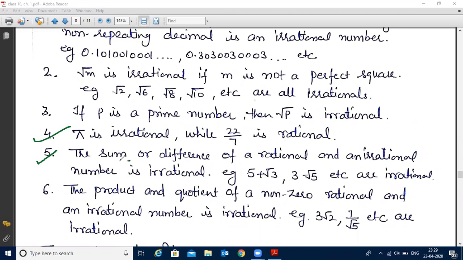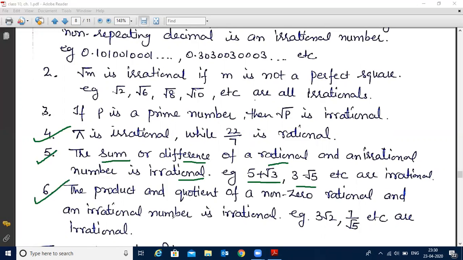Always remember the fact. The sum of a rational and irrational number is always irrational. Again, the difference of a rational and irrational is always irrational. So I have written two examples for it, one for the sum and one for the difference. In the first example, I have written the sum of rational plus irrational. Now the whole number is irrational. 3 minus root 5. 3 is rational, but root 5 is irrational. So its difference will be irrational.